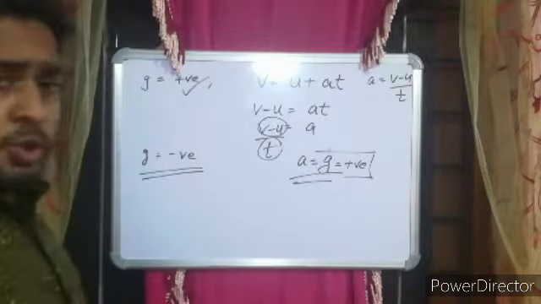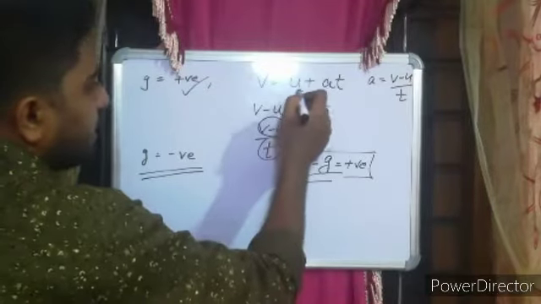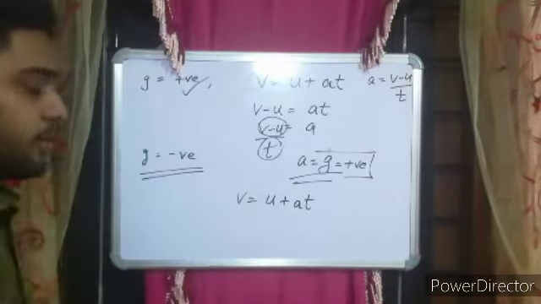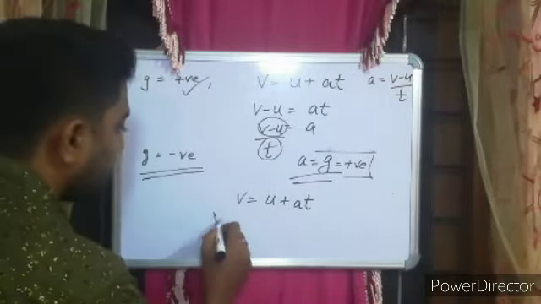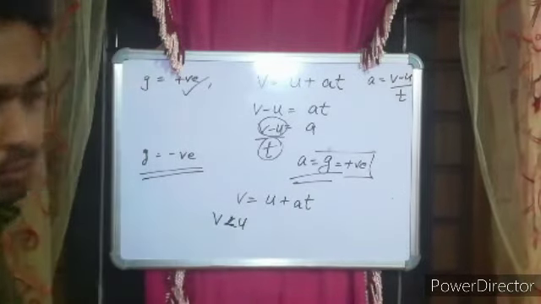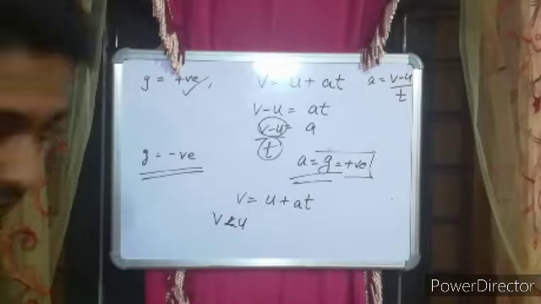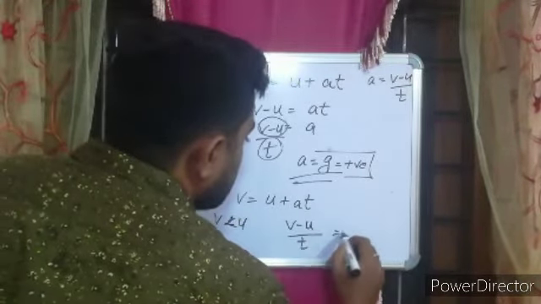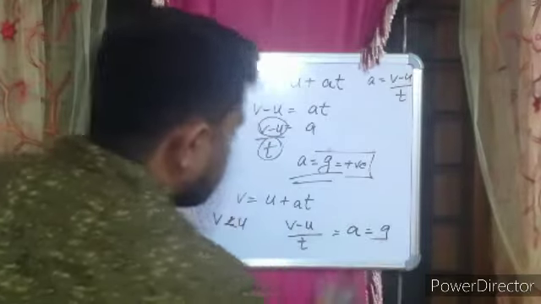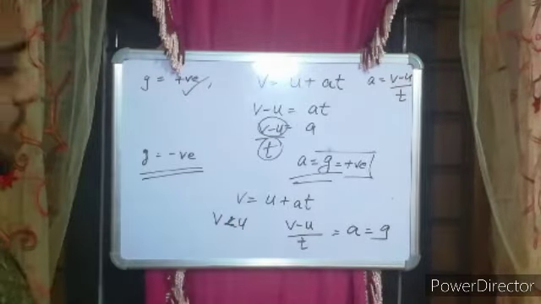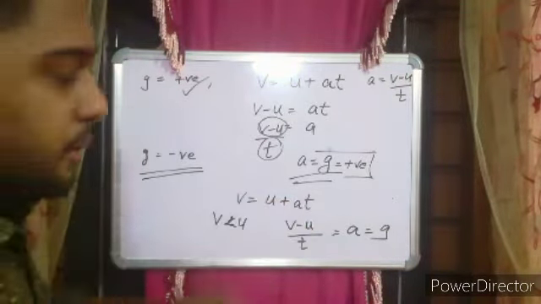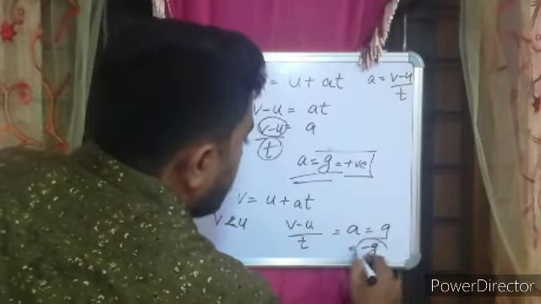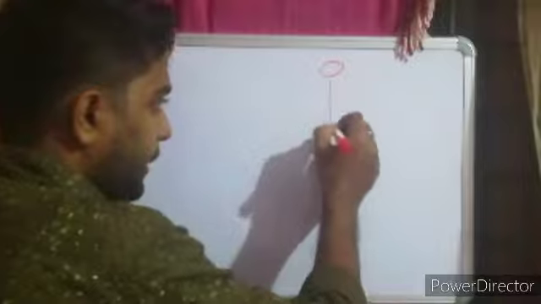Again, in case a body is thrown upward, V is equal to U plus AT. So when a body is thrown upward, your V will be less than U, because velocity is getting decreased. So V minus U divided by T is equal to A, which is equal to G. If V is less than U, you will get a negative value here. So your acceleration due to gravity is going to be minus G here.